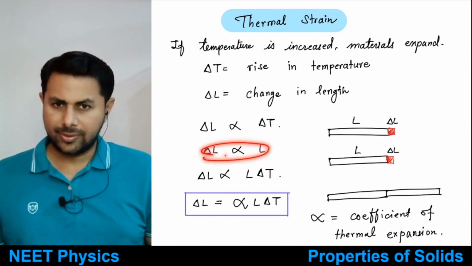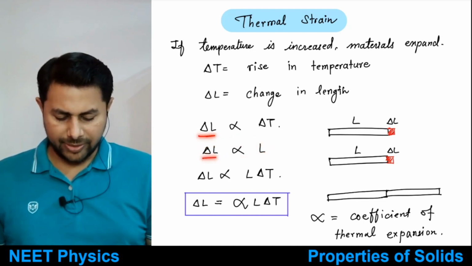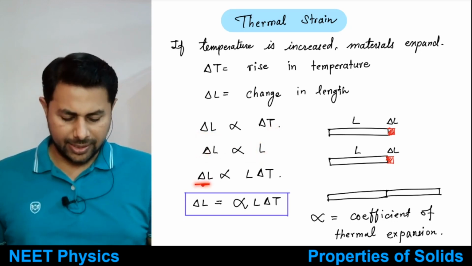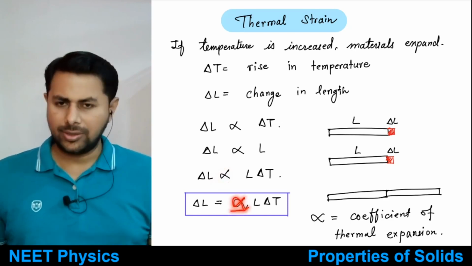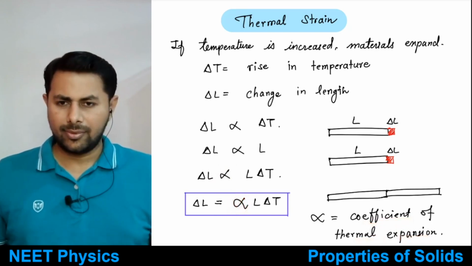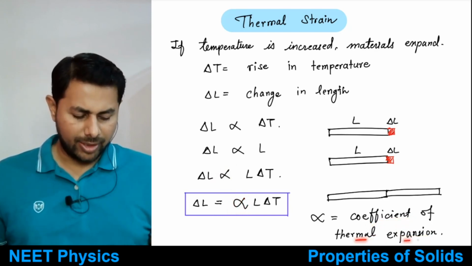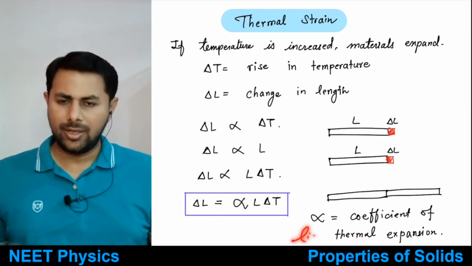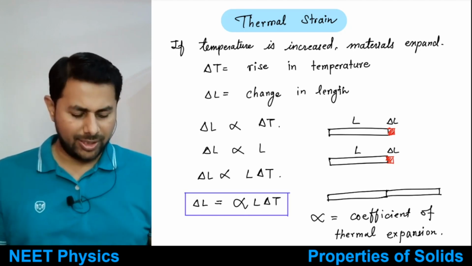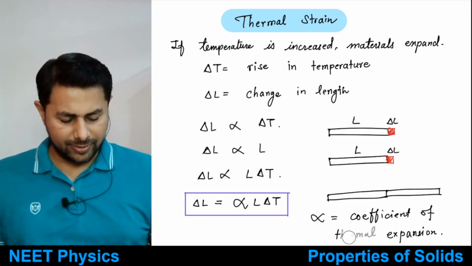This thing is clear. Okay, so then you can combine this with this. So what do you get? Delta L is proportional to L delta T. Okay, delta L is proportional to L delta T, and then you remove the proportionality sign, put an equality sign, a constant will enter. This constant is known as the coefficient of thermal expansion. Okay, this coefficient of thermal expansion, or this is also called as coefficient of linear expansion. Okay, actually it is thermal coefficient of linear expansion. All right, so let me just write linear here.